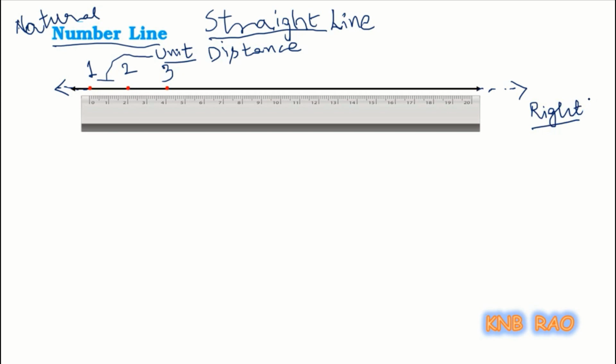This right direction I will call as positive side. So, right side of 1 is 2, right side of 2 is 3.